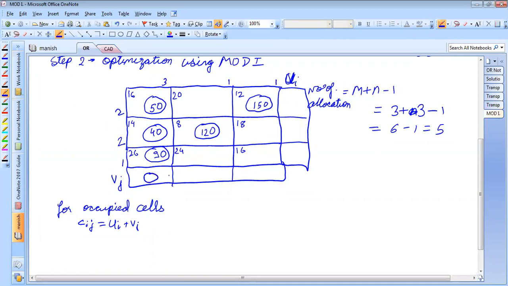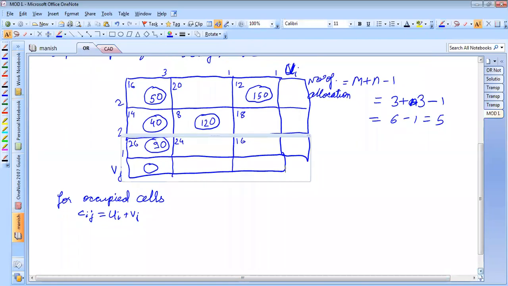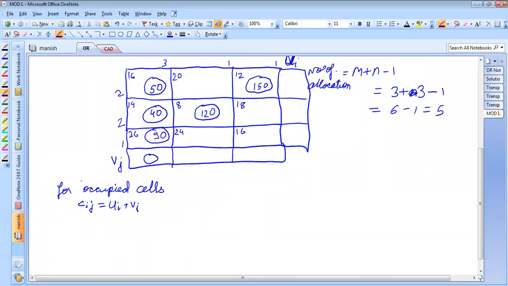So what we will do is take V1 as 0. If I take V1 as 0, what becomes here? C11 is equal to U1 plus V1, implying that C11 is 16. So 16 is equal to U1 plus 0, implying that U1 is equal to 16.